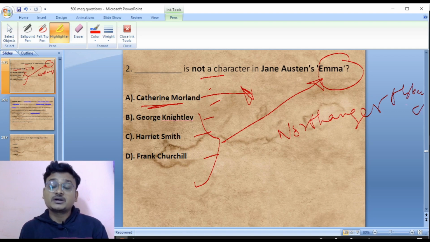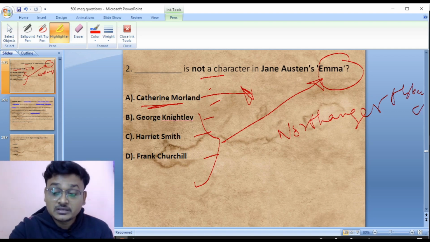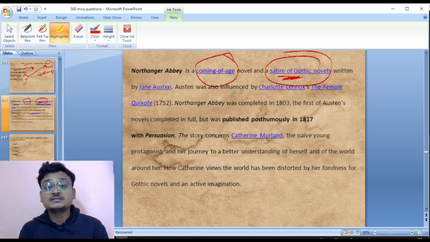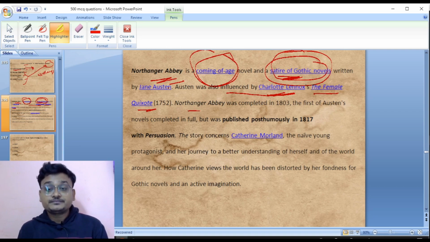It was published posthumously with Persuasion. Let's look at the slide here. Northanger Abbey is a coming of age novel, a satire of Gothic novels, written by Jane Austen. Austen was also influenced by Charlotte Lennox's The Female Quixote. Northanger Abbey was completed in 1803, the first of Austen's novels completed in full, but it was published posthumously in 1817 along with Persuasion.